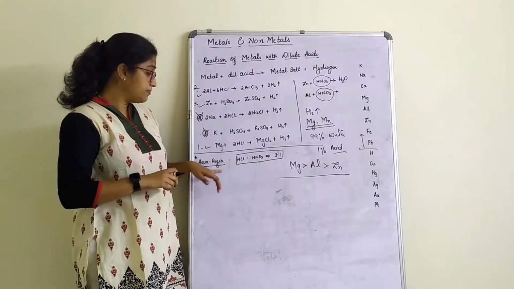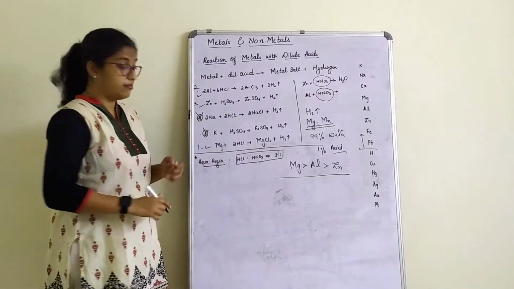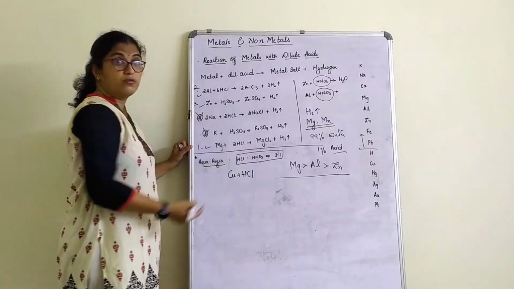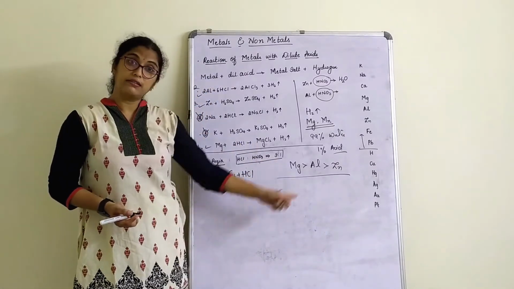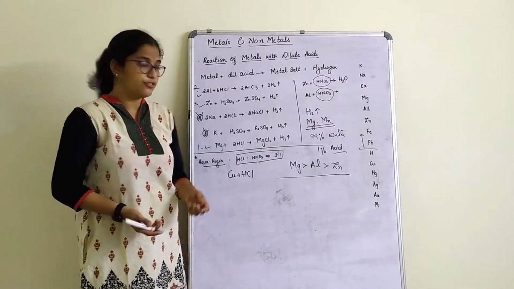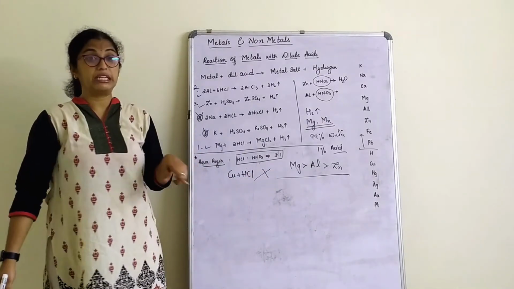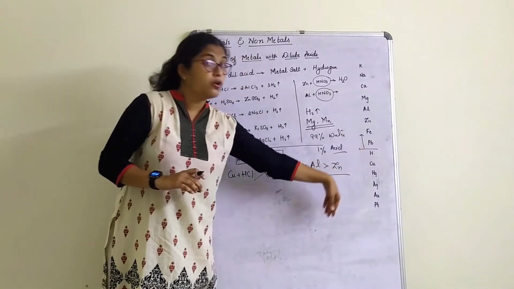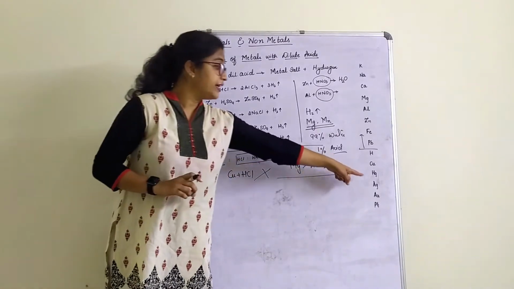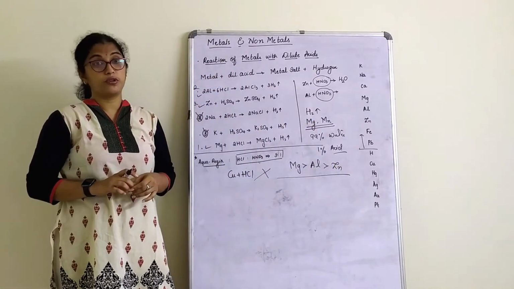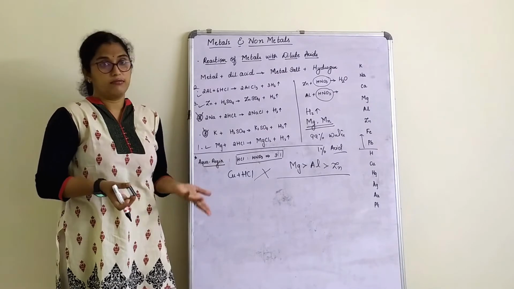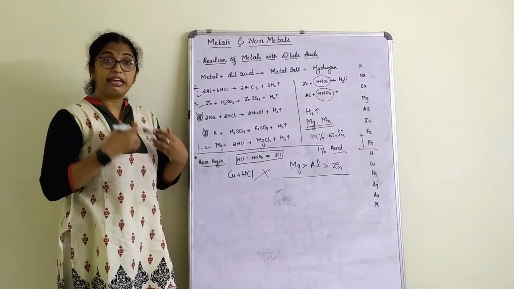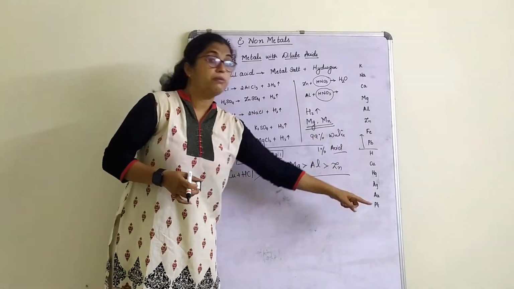Now here it is very simple. Tomorrow in the exam, if I ask you copper plus HCl, Cu plus HCl, what will you tell? Copper chloride plus hydrogen gas is liberated. Of course, you will write that, right? But no reaction will take place. Why? Because copper is below hydrogen. If I ask you silver plus H2SO4, silver sulfate plus hydrogen gas, of course you can frame any equation and write it, but it is wrong. Silver cannot react because it is placed below hydrogen.